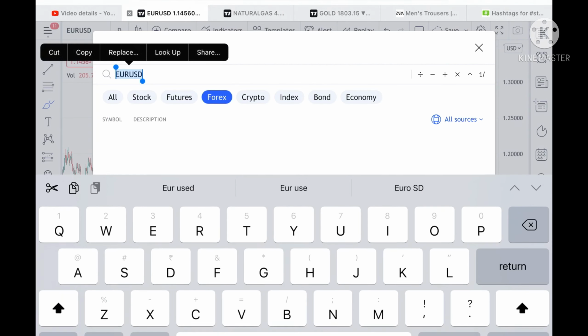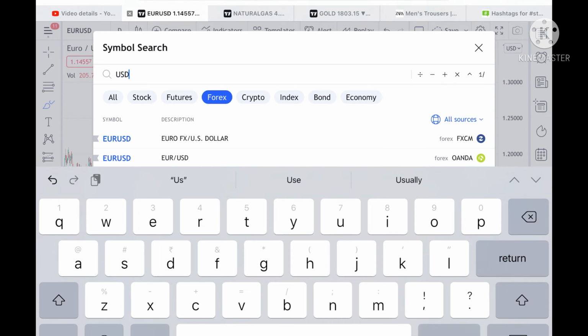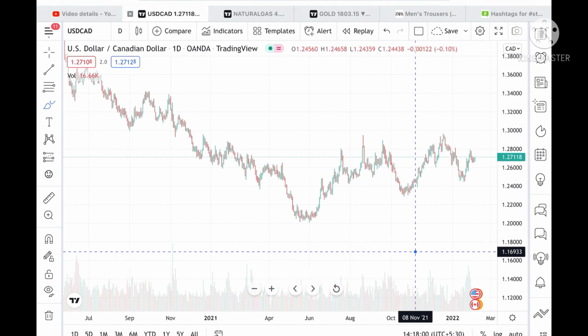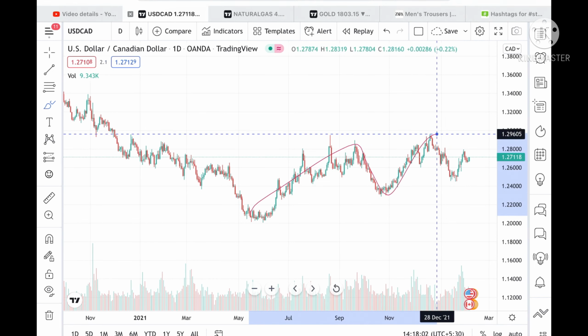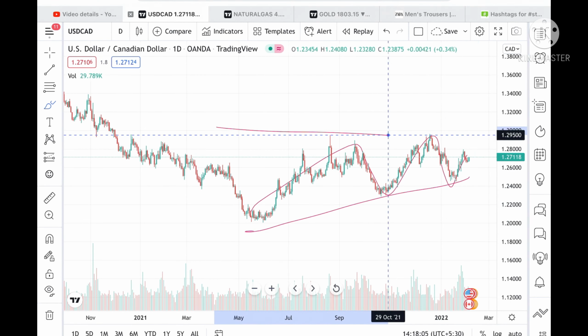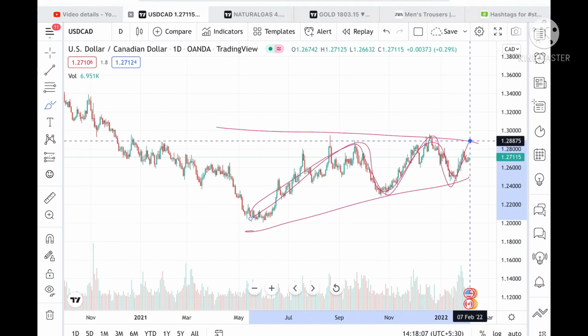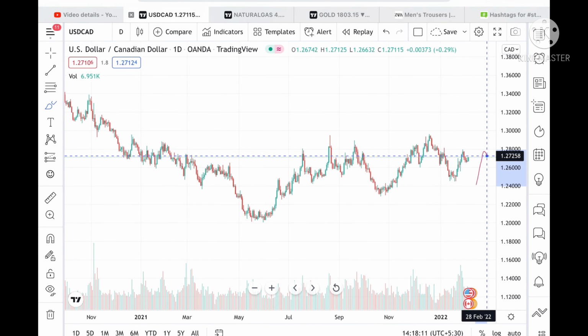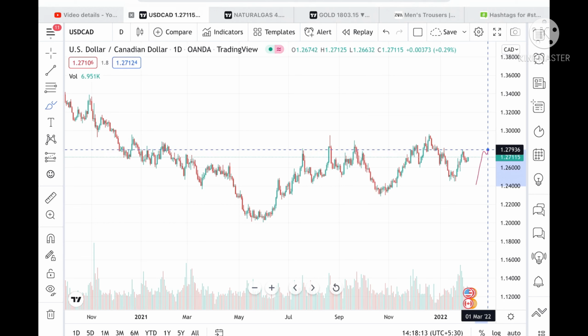But if we talk about USD CAD, what we can see is that this is the particular range, and we have seen a narrow pattern trying to form in this particular zone. If the price sustains above this level, we can see it go further high to a level of 1.27258, and from there a level of 1.27884.